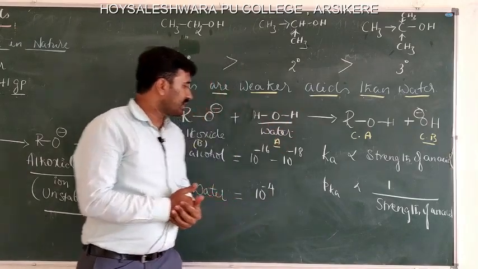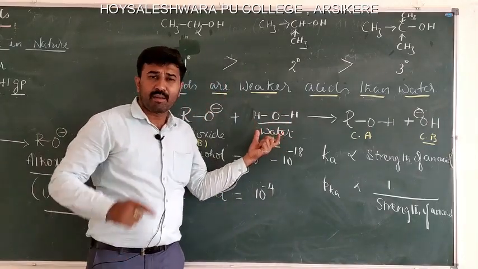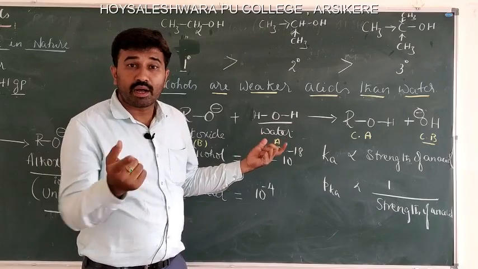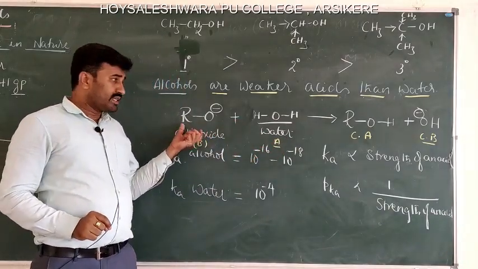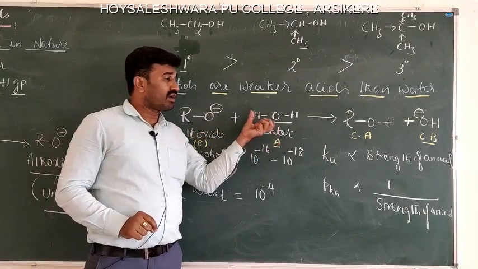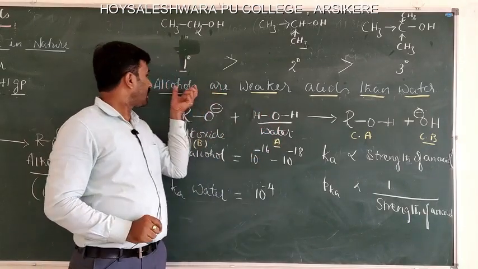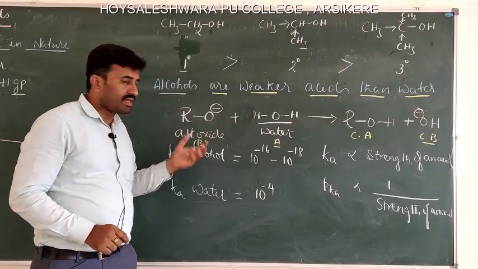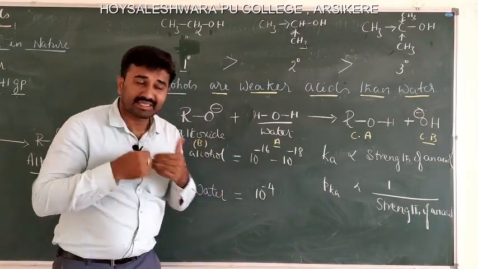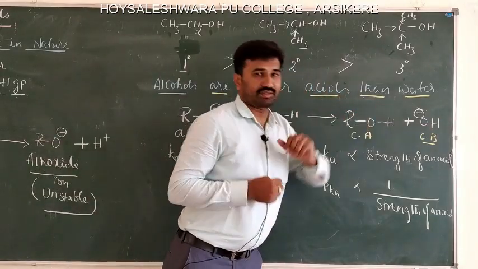This reaction shows that water is a better proton donor compared to alcohol, which indicates that water is a stronger acid than alcohol. At the same time, the alkoxide ion is a better proton acceptor compared to hydroxide.